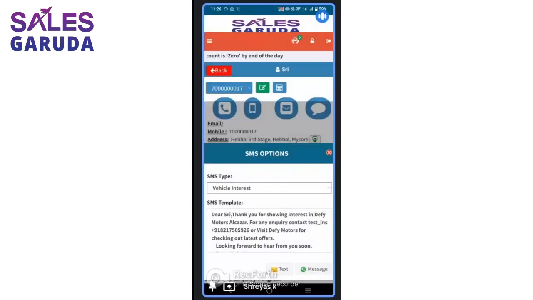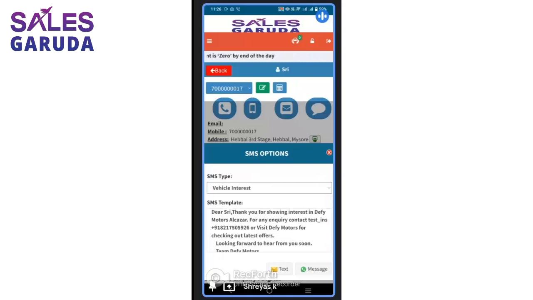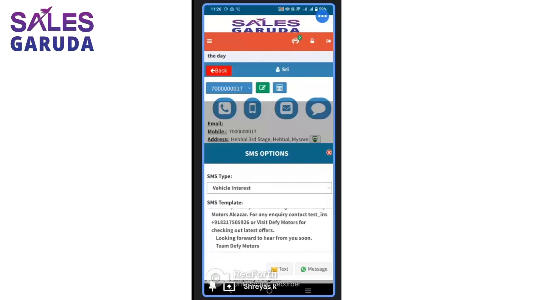This is a WhatsApp message, or you can send it as a text message also. In WhatsApp, you can also customize to your regional language. Let's say I want to send a WhatsApp message in Kannada, or in Hindi. I can do that. As soon as I click on the template, you will be able to see the message which is already shown here.